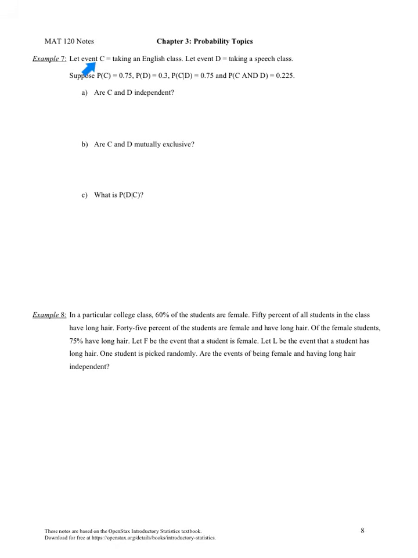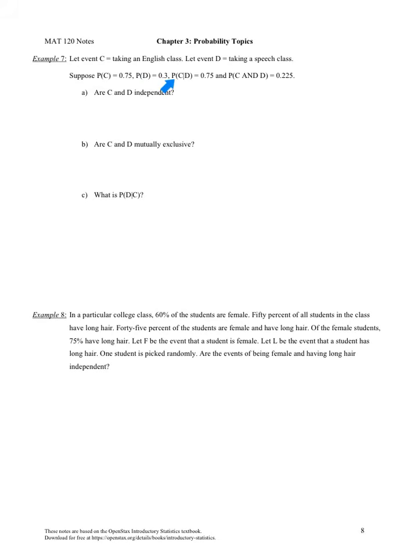We're going to let event C be taking an English class, whereas D will be taking a speech class. The probability of taking the English class is 0.75, and the probability of taking the speech class is 0.3.